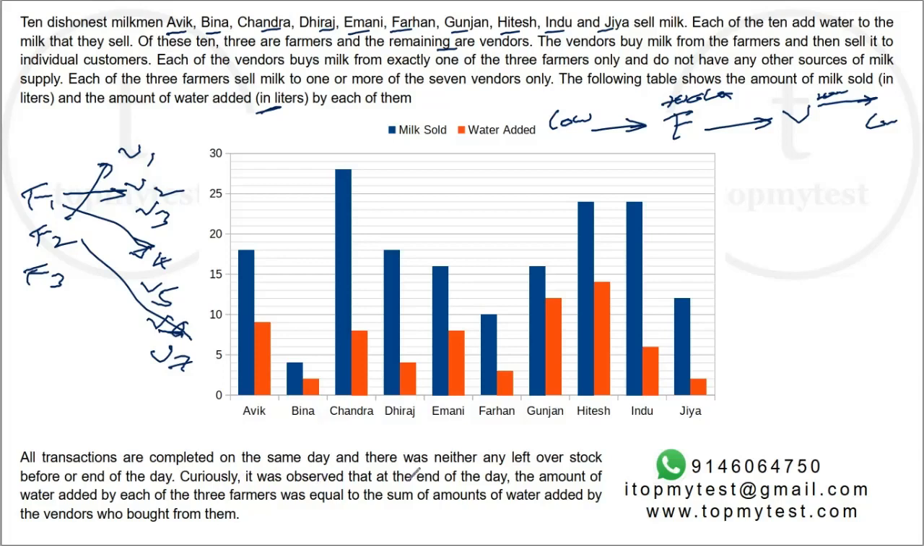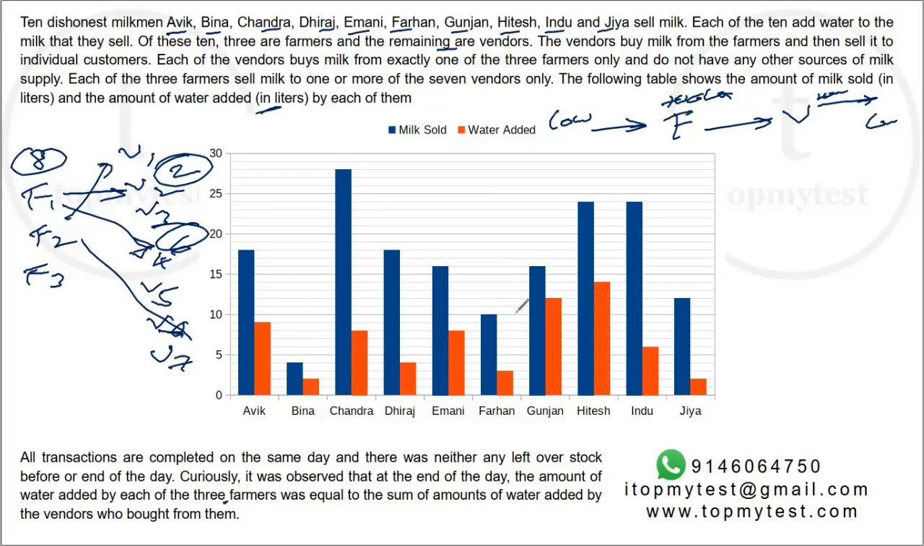Okay, curiously it was observed that at the end of the day, the amount of water added by each of the 3 farmers was equal to the sum of the amounts added by the vendors who bought from them. So suppose vendor 1 adds 2 and vendor 4 adds 6 liters of water. Not milk, water. So farmer 1 has basically added 8 liters of water, 2 plus 6, when he sold to these 2 people. So this is a way to figure things out.